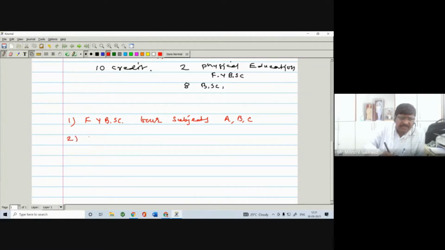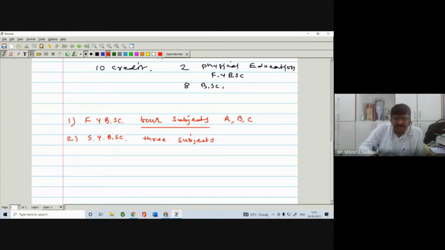When you pass FYBSc, then we'll go for the SYBSc, second year, Bachelor of Science. Here, out of 4 subjects, you have to take 3 subjects. From group A, B, and C, you can drop any one subject and take any 3 subjects. Similarly, per subject you have 2 papers, and there is one extra paper called English. You have to also pass this English subject.